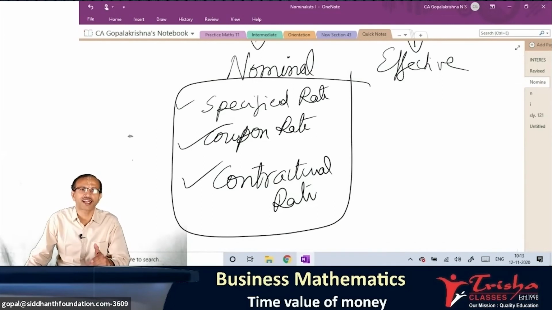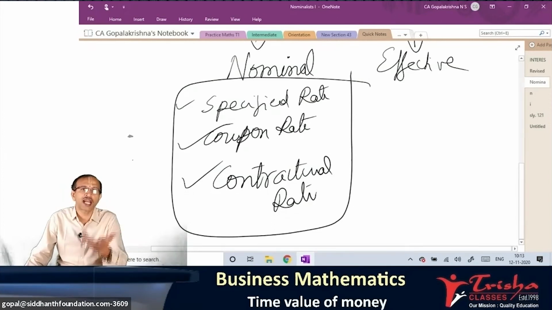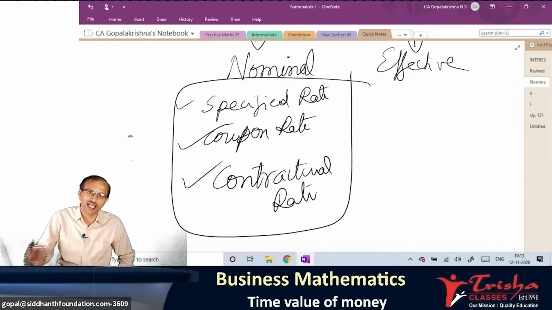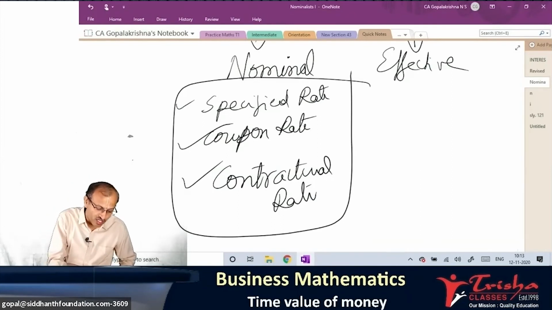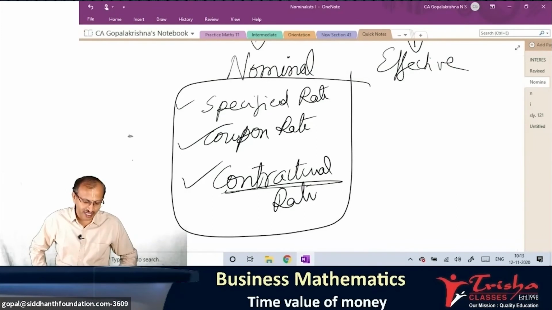It is a contract between the banker and you being a depositor. Banker tells you, I will give this much rate of interest, don't worry, your money will not go anywhere. You have this much rate of interest and this is the period. It is a contract between the depositor and the bank. That's why the rate is also called contractual rate. So we learned 3 names all together.